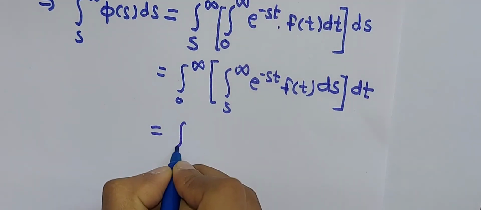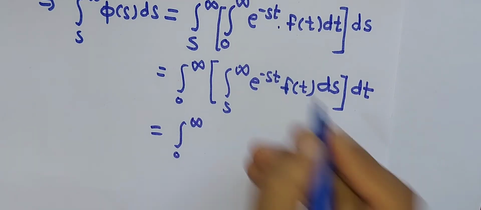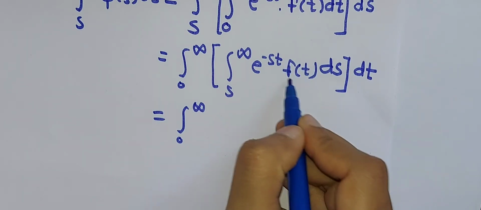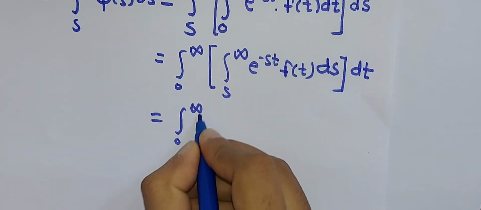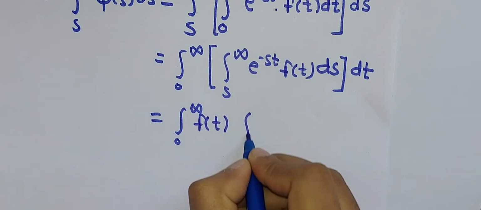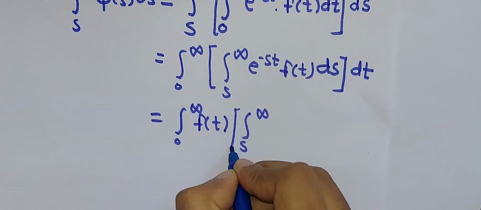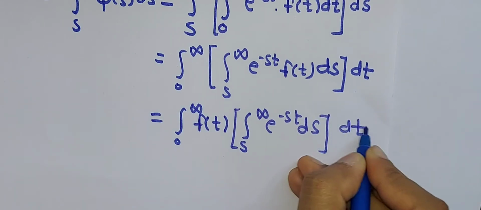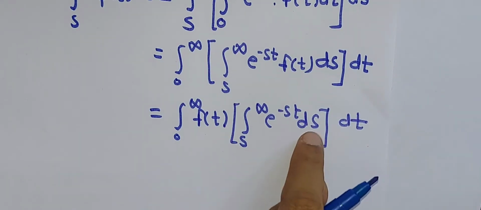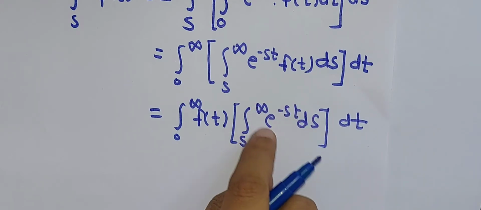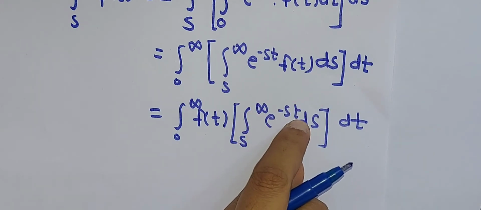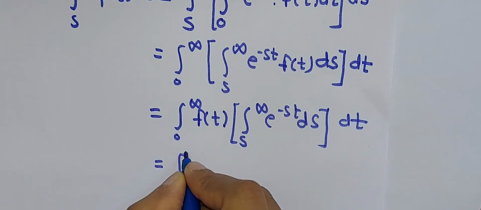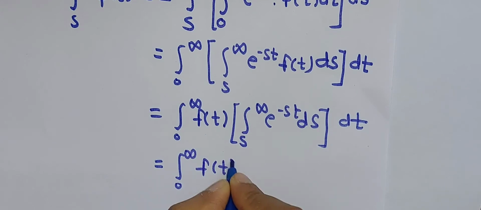Now calculate this integration. Here f of t is a constant, therefore take it outside, and the remaining integration is s to infinity e raised to minus st into ds, and then dt. Now solve this integration with respect to s, that is wherever the function has s, the variable t will be treated as a constant, and the remaining elements will be the same, that is 0 to infinity f of t, we will take it as it is.